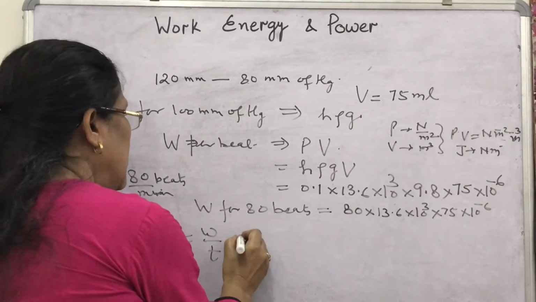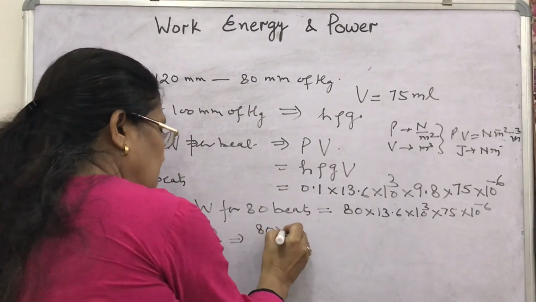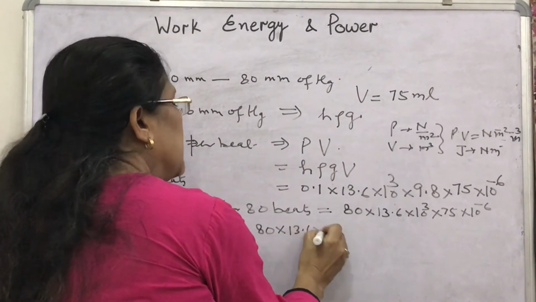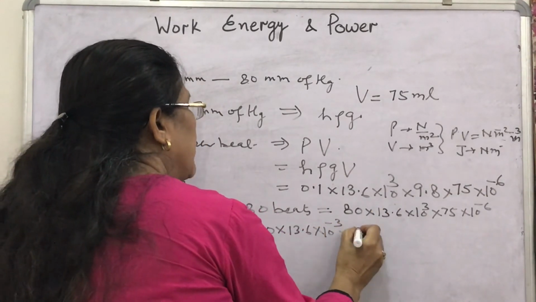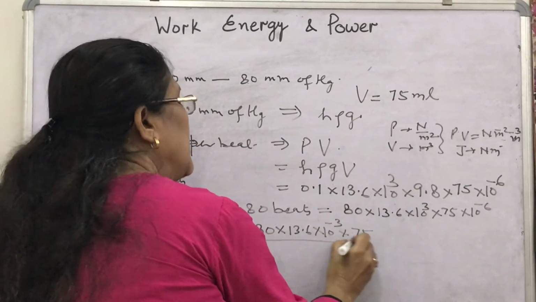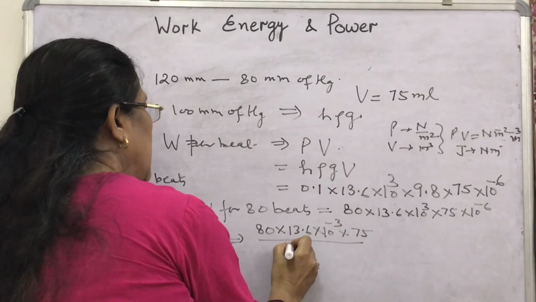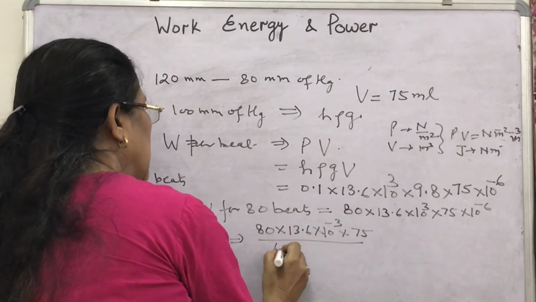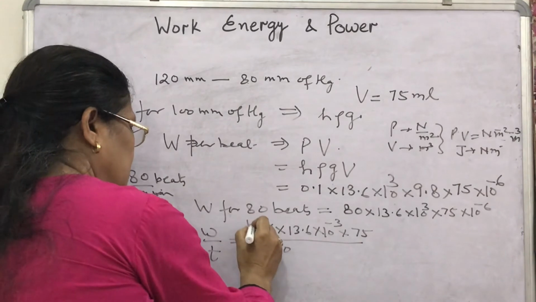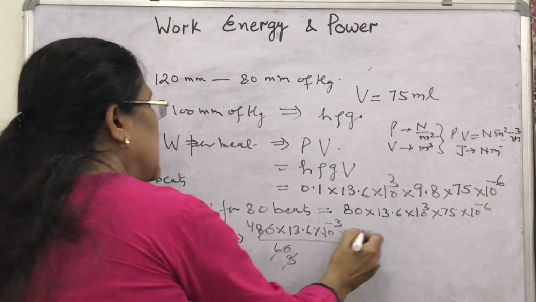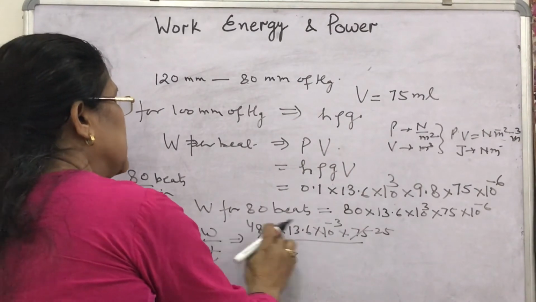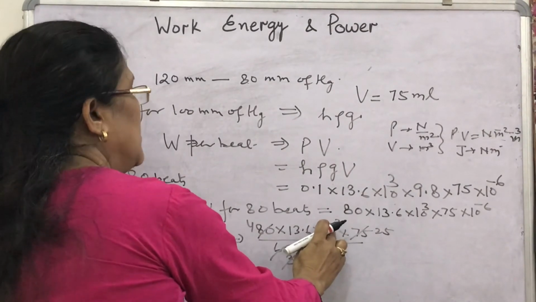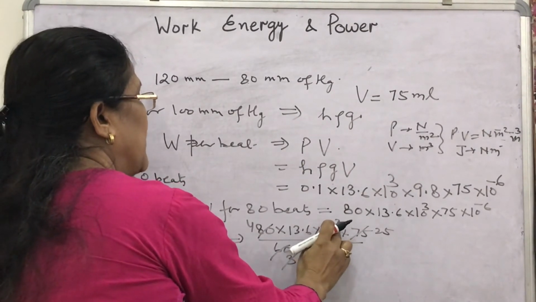Then you will find this is 80 into 13.6 into 10 to the power minus 3 into 75 upon 60. Simplifying, we get 13.6 into 10 to the power minus 1.